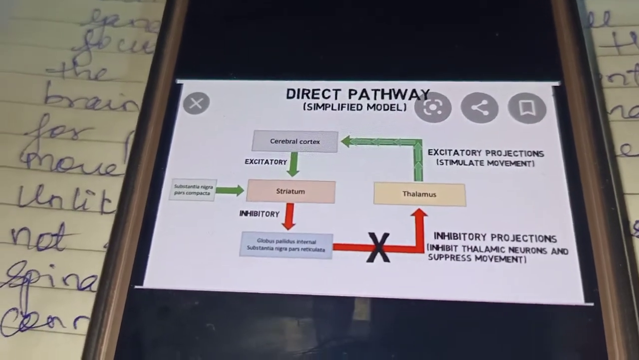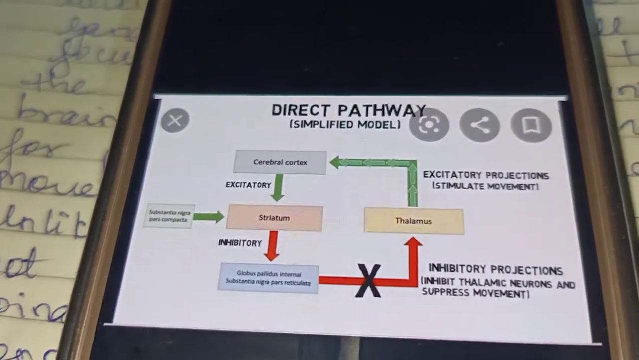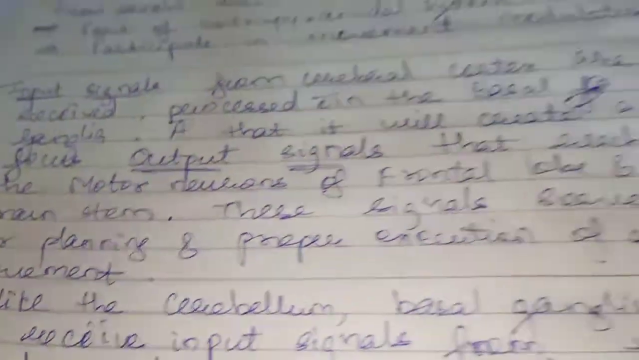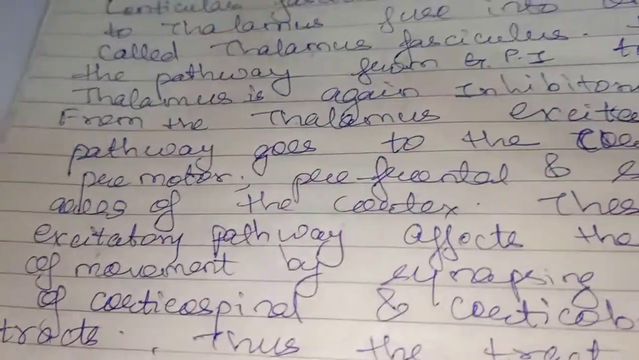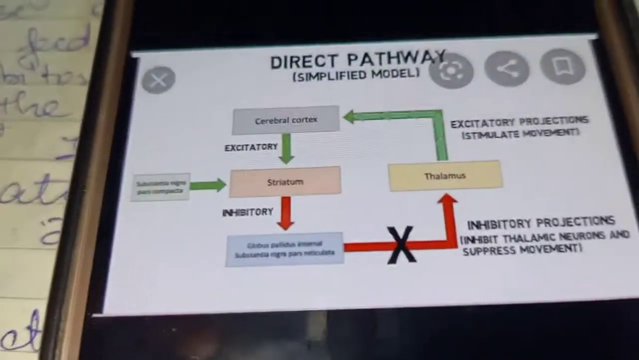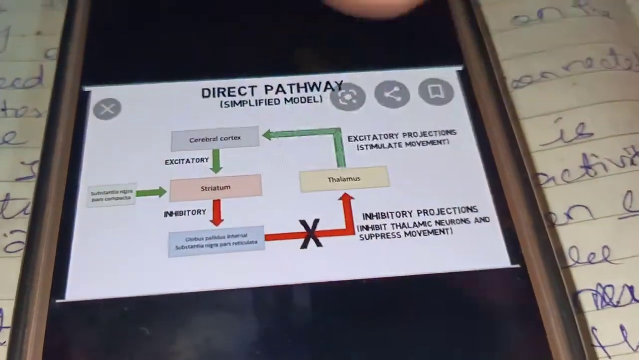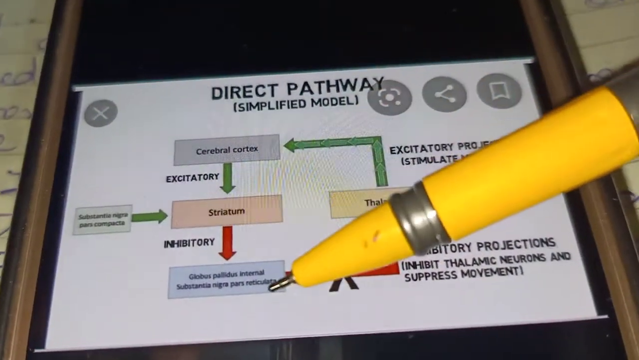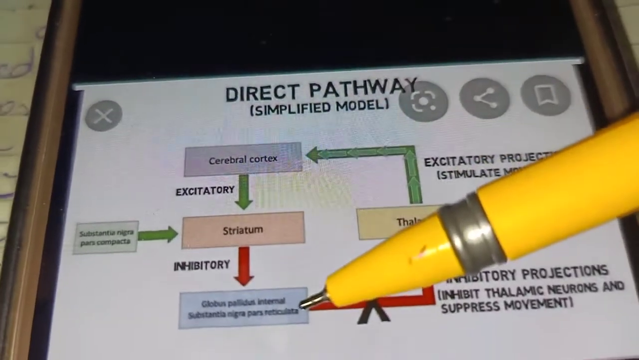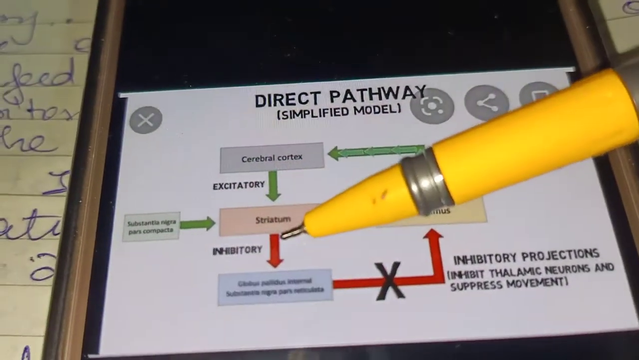The pathway from striatum to globus pallidus internus. You can see here this pathway. The pathway from striatum to the globus pallidus internus and substantia nigra pars reticulata is an inhibitory pathway.